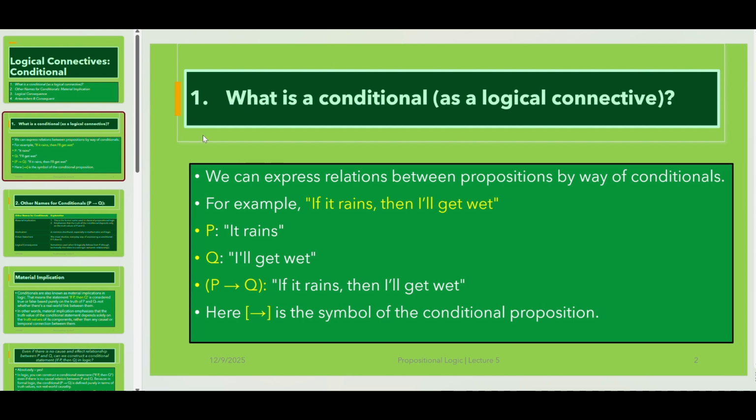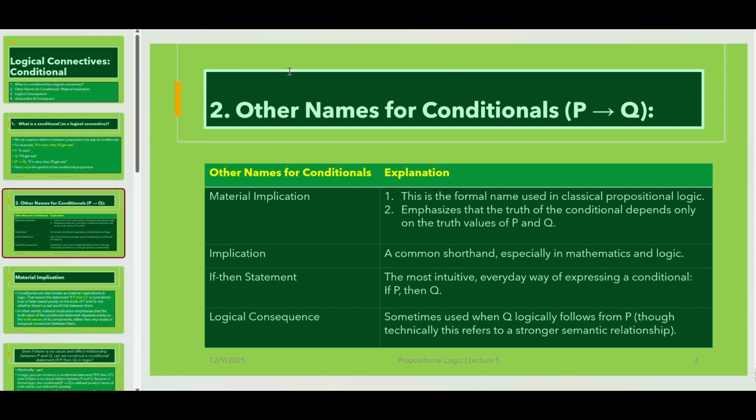Okay, and our next slide is about other names for conditionals. The first name is material implication. And how can we explain material implication? The first meaning is that this is the formal name used in classical propositional logic, and the second meaning is about emphasizing that the truth of the conditional depends only on the truth values of P and Q.